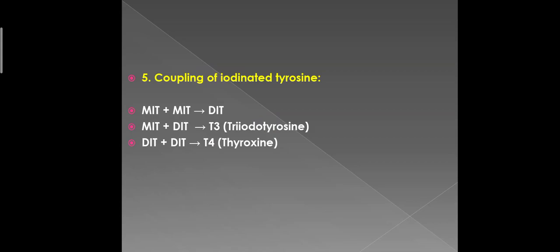Then during the next few minutes, hours, or even days, more and more of the iodotyrosine residues become coupled with one another. The major product of the coupling reaction is T4, which is known as thyroxine. Two DIT molecules combine to form T4, while one MIT and one DIT unite to form T3, triiodothyronine.